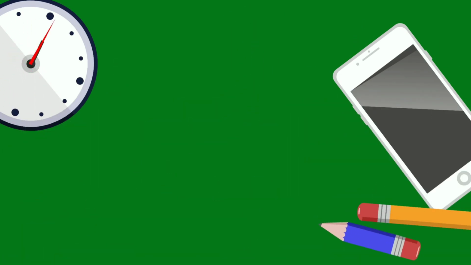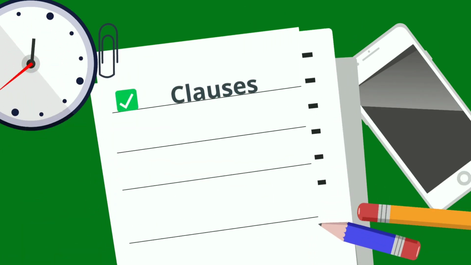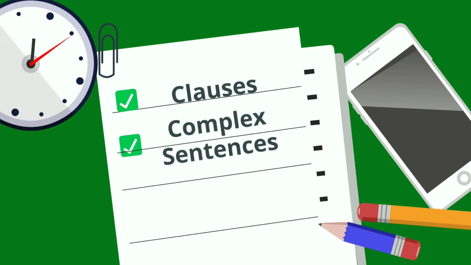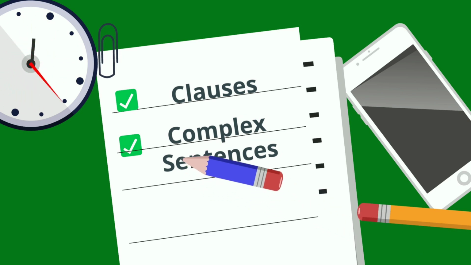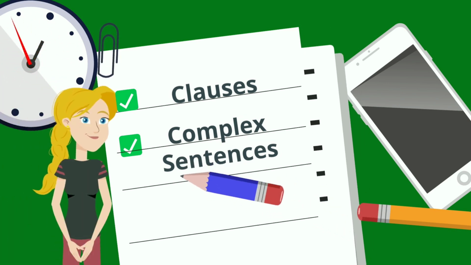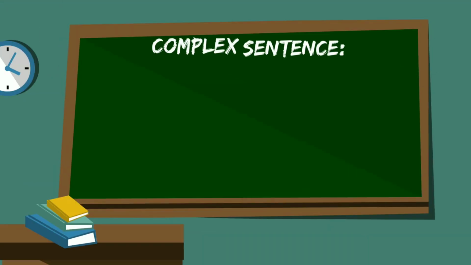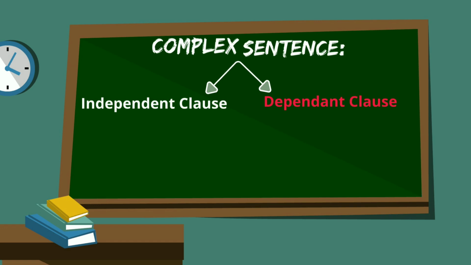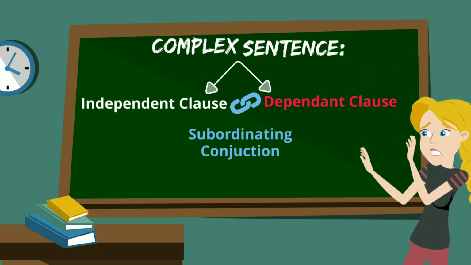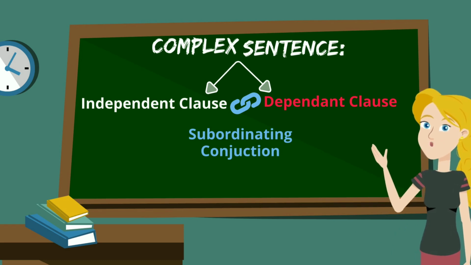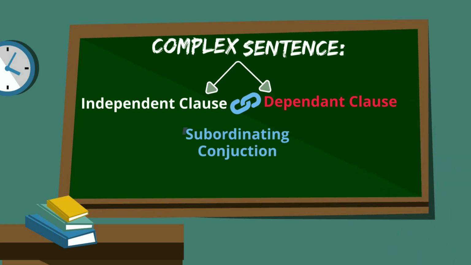In this video, you will learn all about clauses and complex sentences. And by the end of this video, you will be a great writer because you're going to write complex sentences. Isn't that cool? Well, let's get started. A complex sentence is made up of an independent clause and a dependent clause linked with a subordinating conjunction. Uh-oh, what is this? Well, let's take a look at each one of these in more detail.